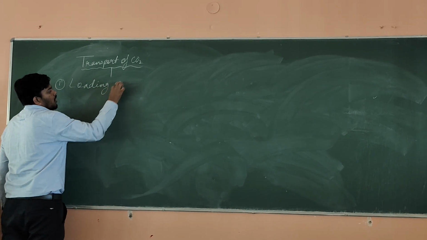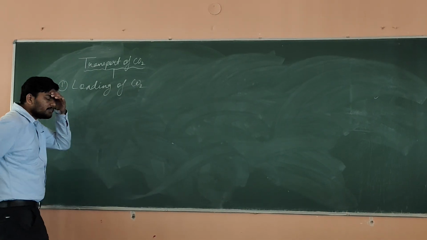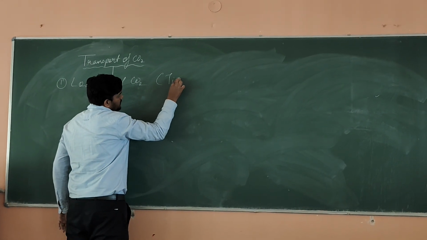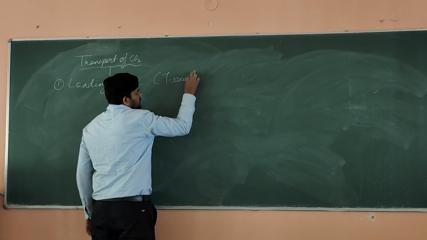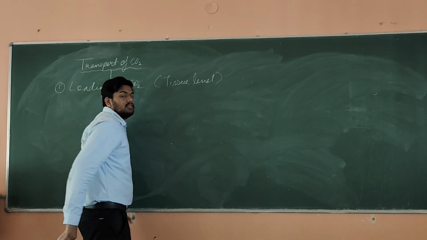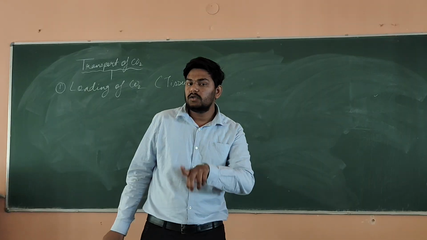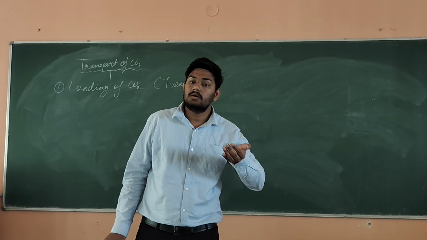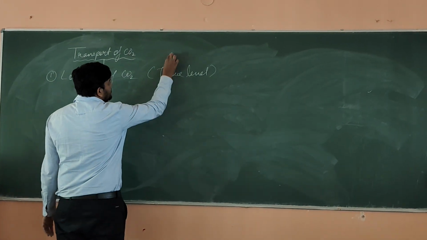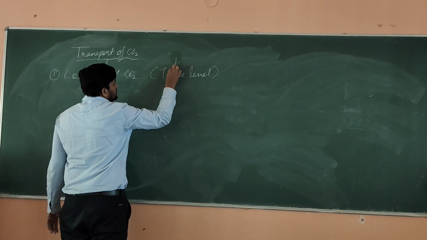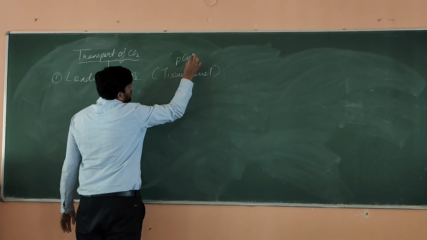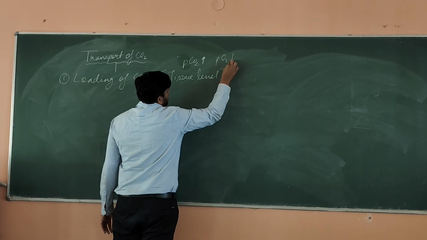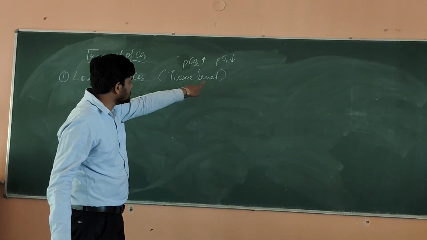Loading of CO2. Now this loading of CO2 happens where? I have already told you, at tissue level. At tissue level you will see this thing. We all know one thing clearly, that at tissue level the partial pressure of oxygen is less and the CO2 is more. You have to keep this in your mind: at tissue level your PCO2 is more and your PO2 is less. It means partial pressure of oxygen is less at the tissue level.